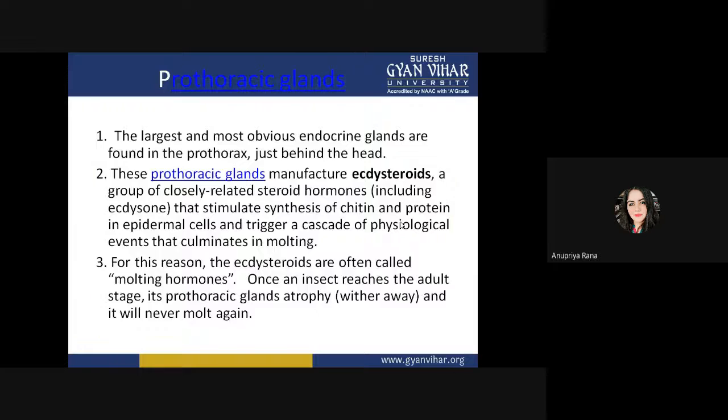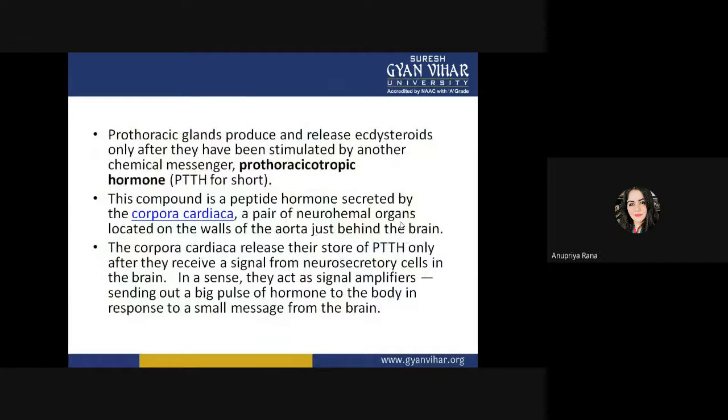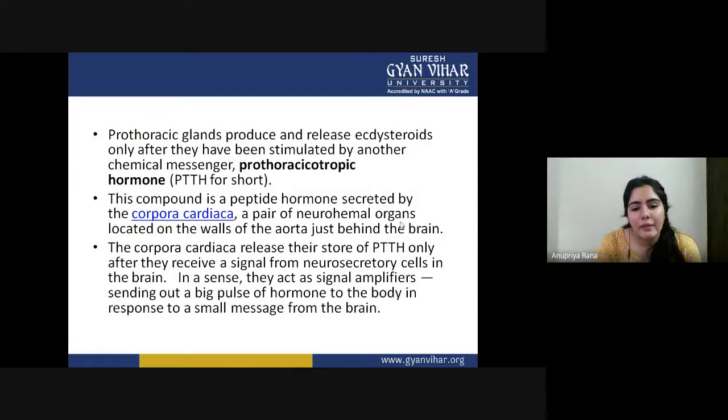The corpora cardiaca are responsible for producing this PTTH. They are a pair of neurohormonal organs located in the wall of the aorta just behind the brain. Corpora cardiaca release their store of PTTH only after they receive a signal from neurosecretory cells in the brain. So these corpora cardiaca get the signal from the brain and give the signal to the prothoracic gland, then the prothoracic gland secretes the hormones. They are all connected, working in collaboration. In a sense, they act as a signal amplifier, sending out a big impulse of hormone to the body in response to a small message from the brain.